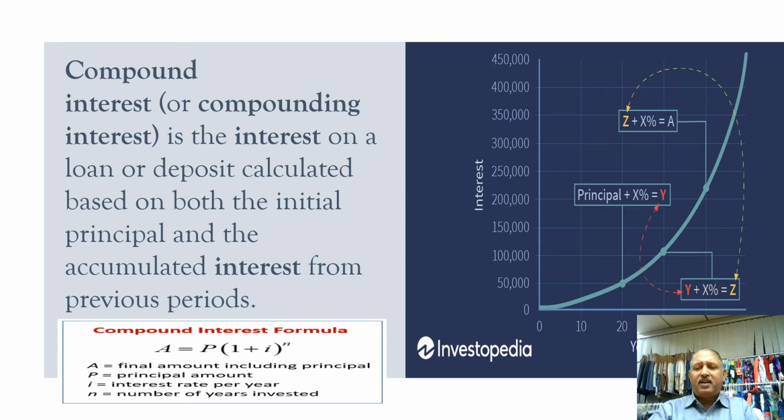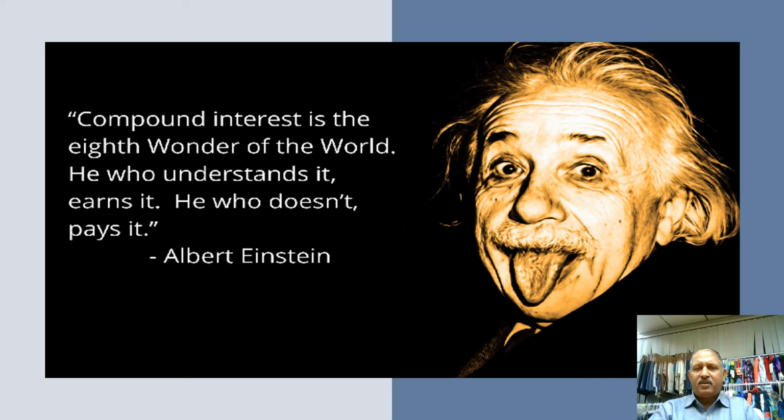As a great scientist, Albert Einstein, said, compound interest is the eighth wonder of the world. He who understands it earns it, and he who doesn't pays for it. I'm just reading the exact words. Compound interest is the eighth wonder of the world. He who understands it earns it, and he who doesn't pays it. This statement is a very big statement.